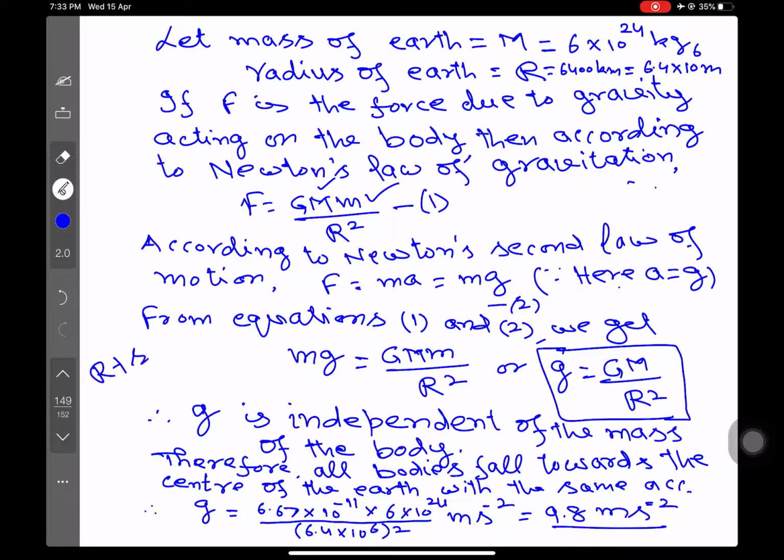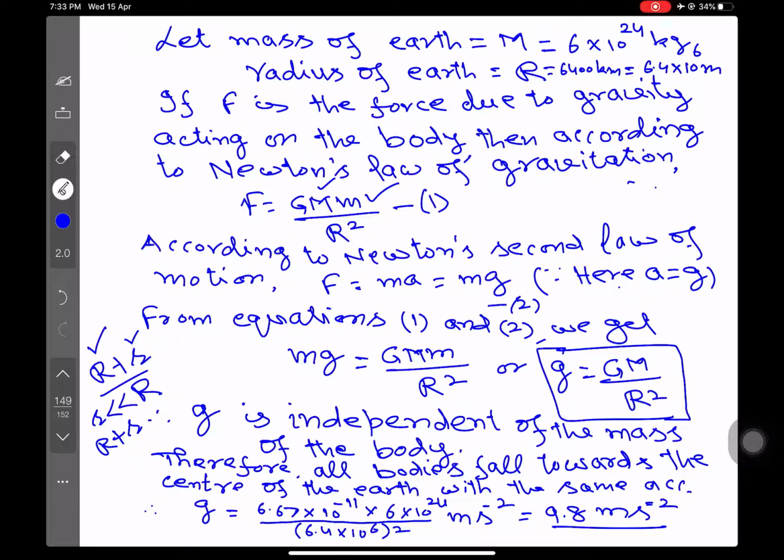लेकिन आपको पता है कि रेडियस ऑफ द अर्थ इज 6400 किलोमीटर और उसकी तुलना में जो हम बॉडी ऊपर रखेंगे जिसका रेडियस स्मॉल आर है वो बहुत छोटा होगा. दैट मीन्स small r is less than capital R. So therefore instead of writing capital R plus small r, we can neglect small r and write R square. Now this is the force due to gravity acting on the body.